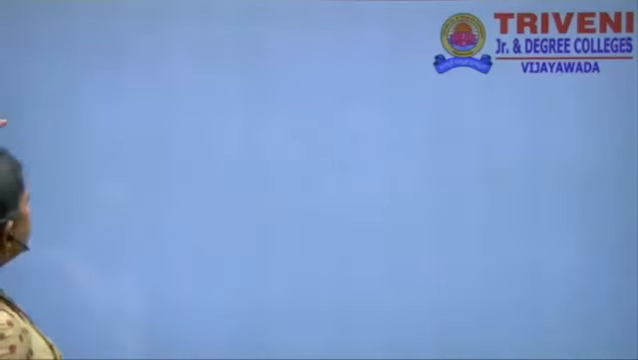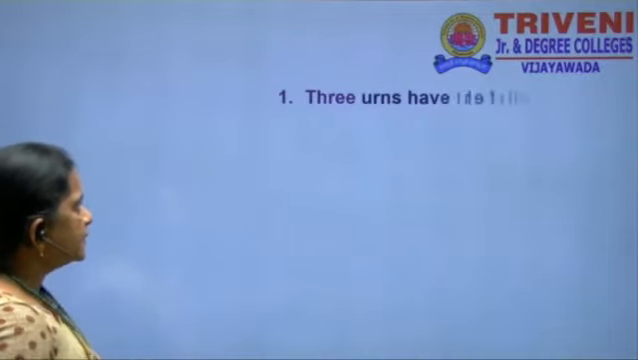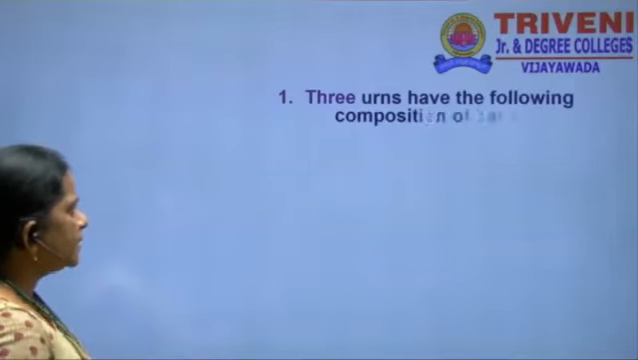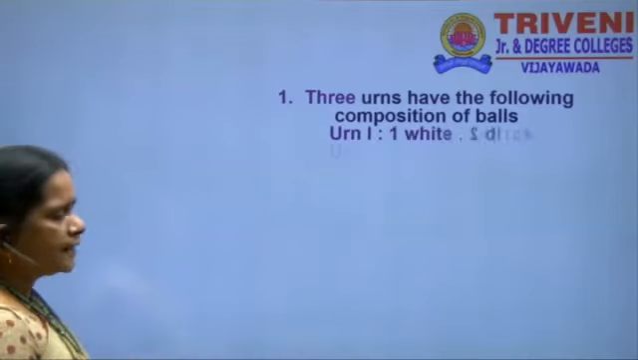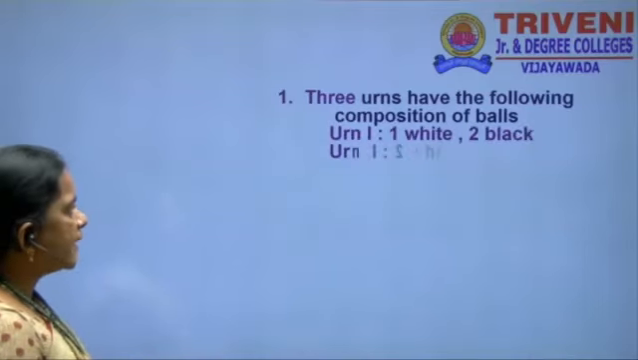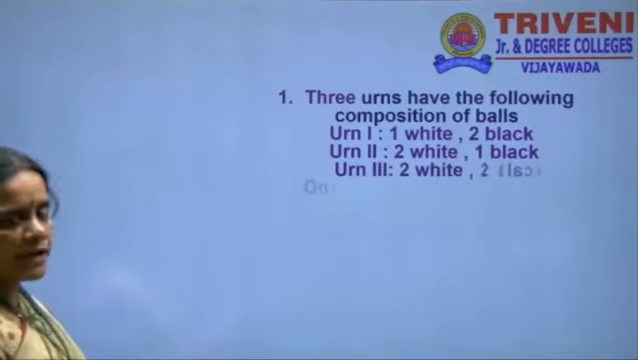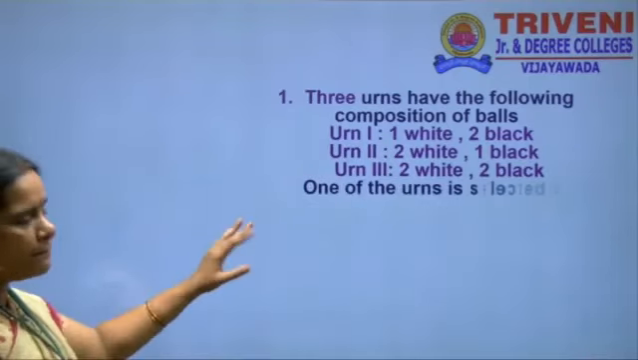And then the next one. Here 3 bags are there. 3 urns have the following compositions of balls: urn 1 has white and black balls, urn 2 has white and black balls, and urn 3 has white and black balls. Here urn means bag.